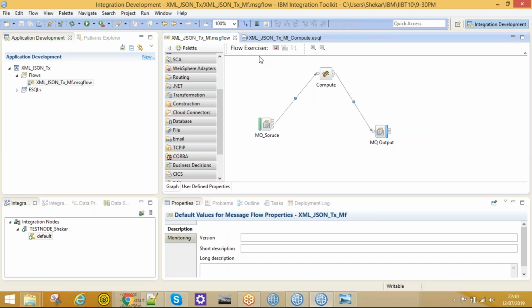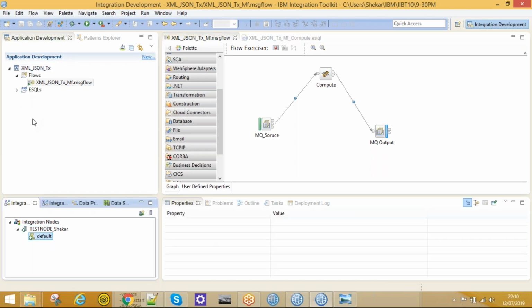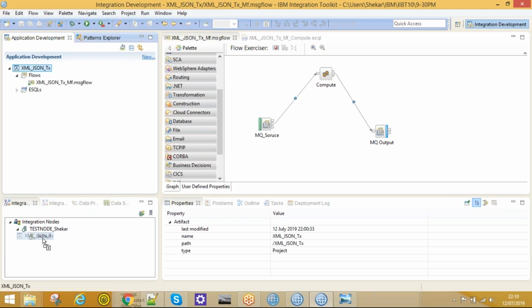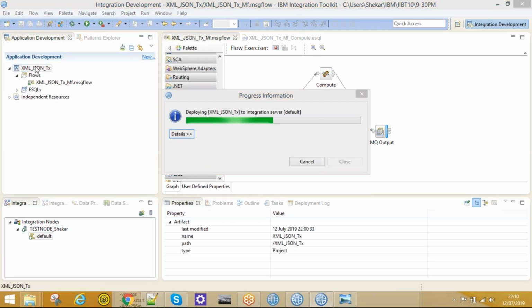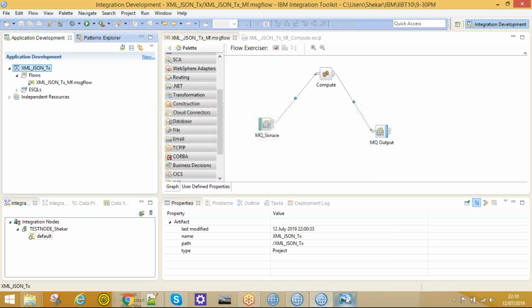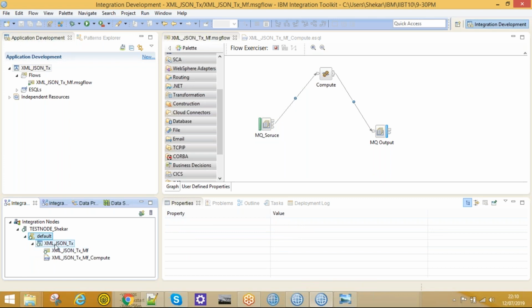Now service creation is done. Now let me deploy this application to the default integration server. You can directly drag and drop over here, or else right click on it. Now my application is deployed. If you look at here, my application is deployed under the default integration server.